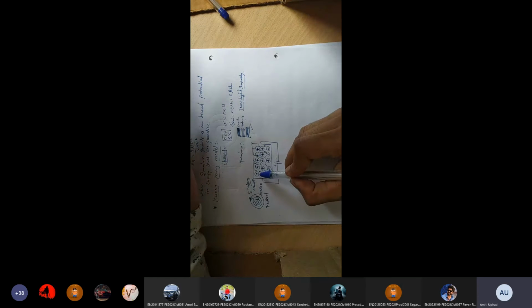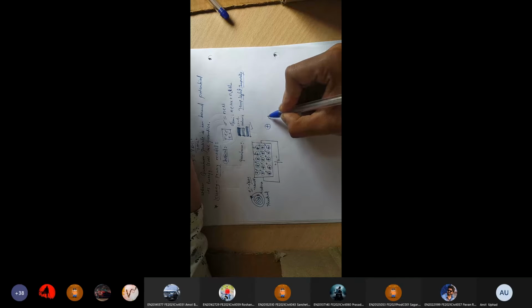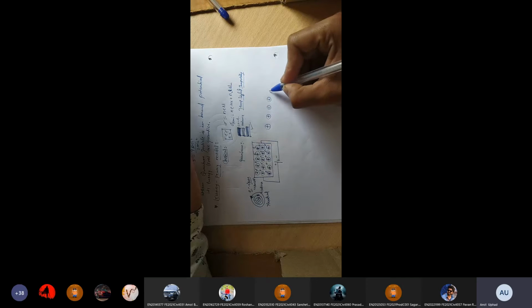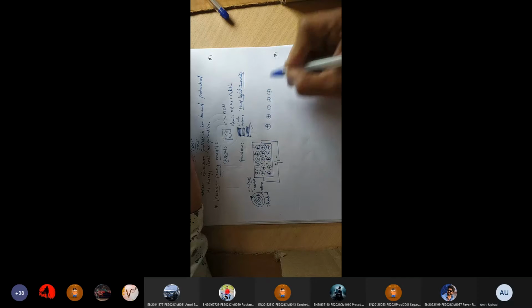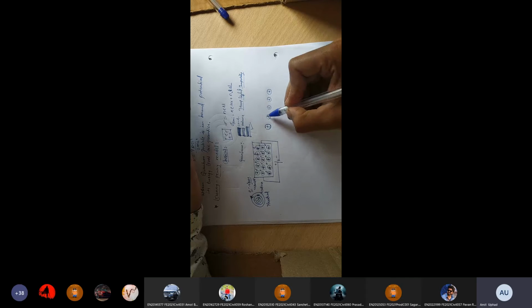Okay, suppose I take an array. Array means a line of positive cations. Suppose I take a line of atoms. It is also known as an array of the solid. Suppose this is the atom, and this positive charge exists in the nucleus.